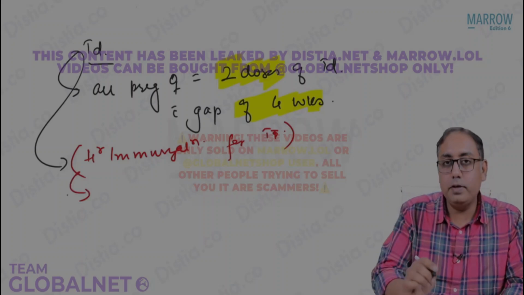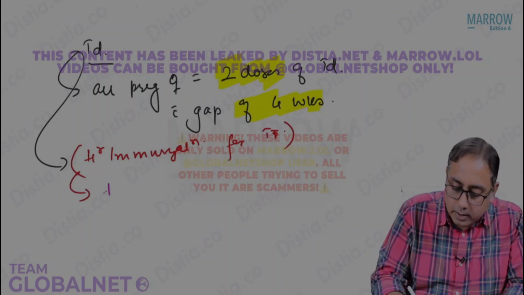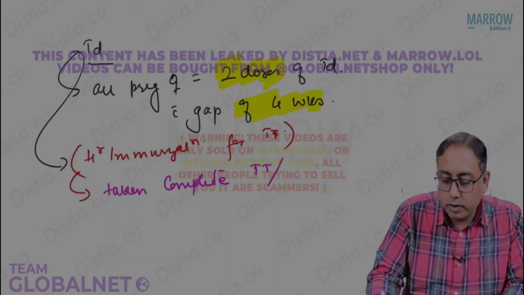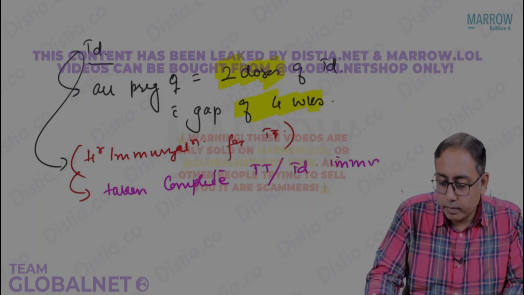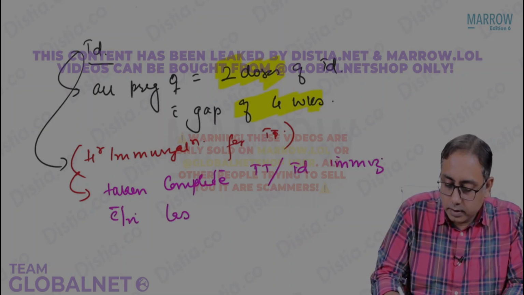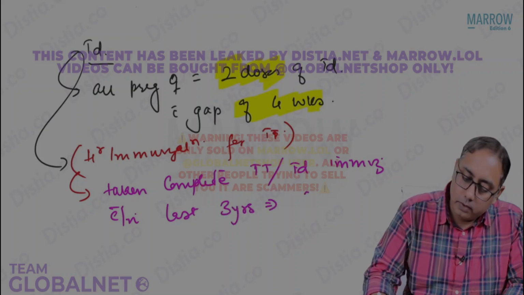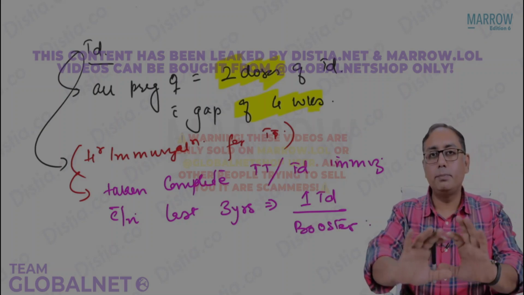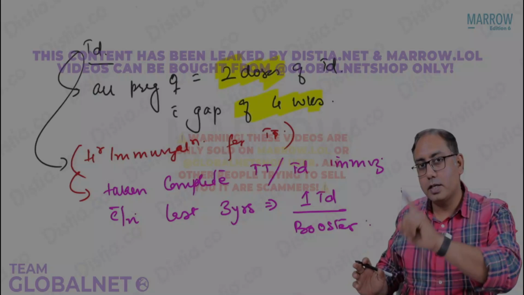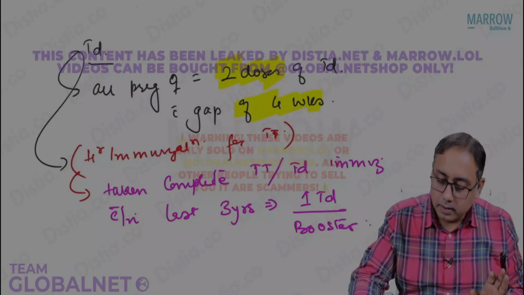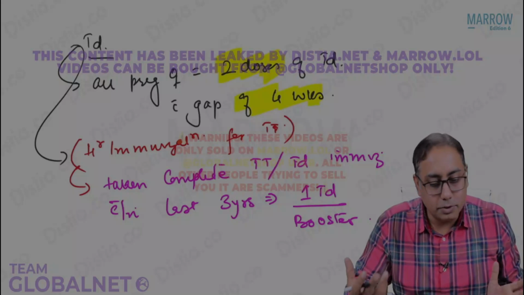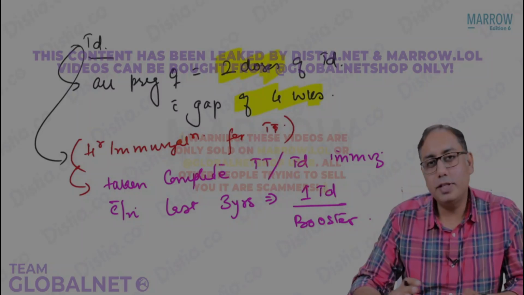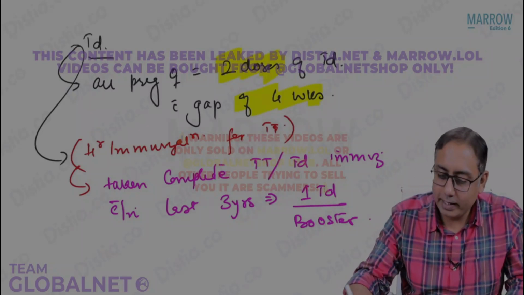Therefore, it is said that any female who has taken complete TT or Td immunization within last 3 years will get only 1 dose of Td, that is the booster dose. So in case the female has taken complete TT immunization within last 3 years, she takes only 1 Td dose, that is the booster injection. That is the MCQ which can be asked about the tetanus diphtheria toxoid. So these are some of the things that you need to remember regarding ANC.